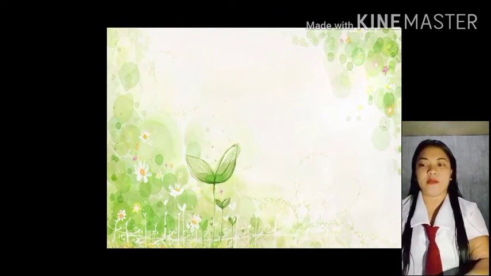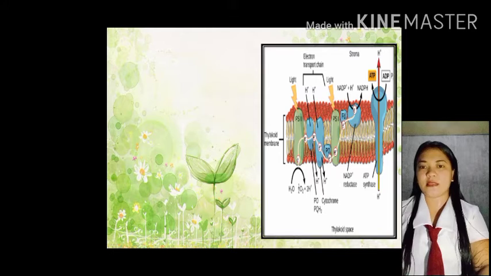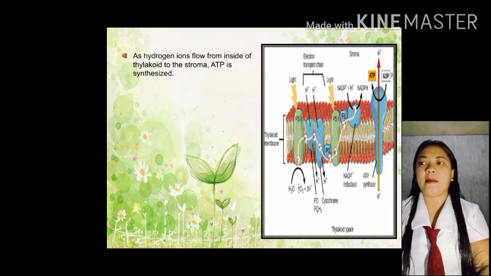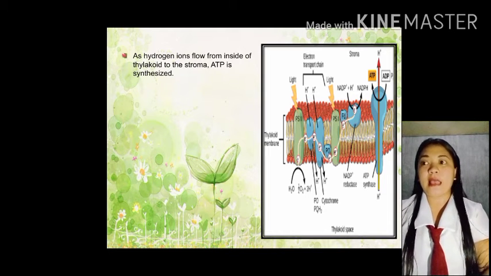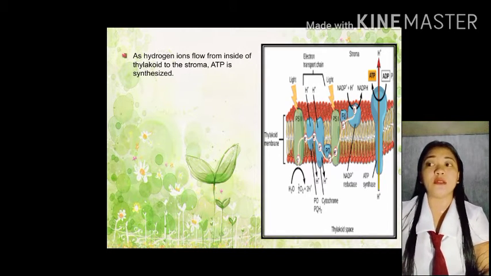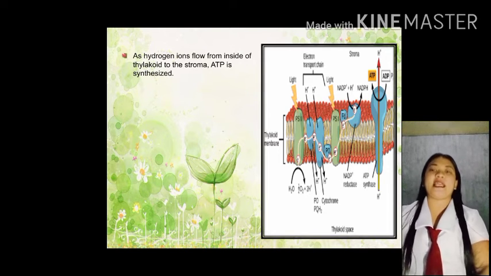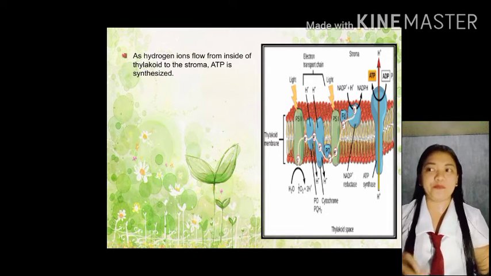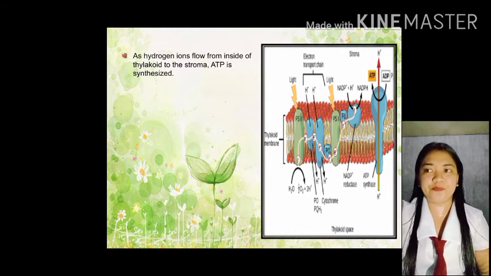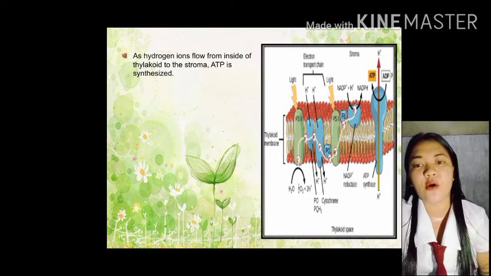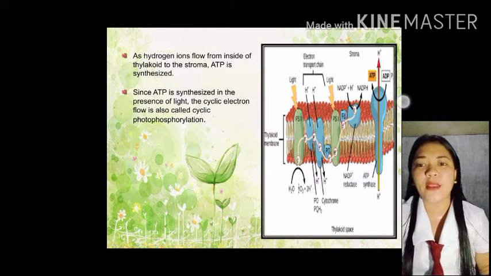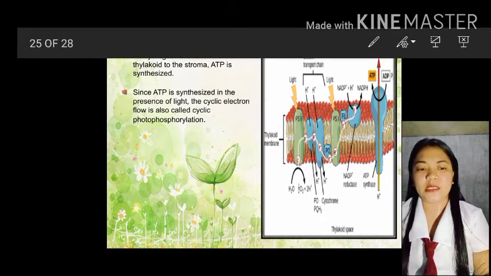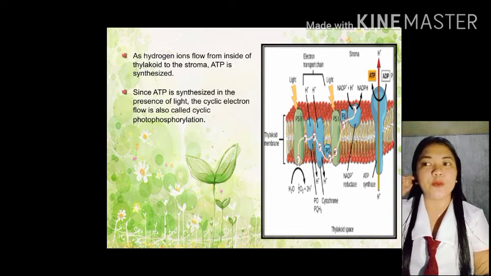Tapos, yan po. Next po is the thylakoid space. As hydrogen ions flow from inside of thylakoid to the stroma, ATP is synthesized. Yan, makikita nyo po dito sa picture na si hydrogen ion, simula dito sa stroma, siya po ay nagko-combine with ATP. Si ATP nga po ay si phosphate atom.